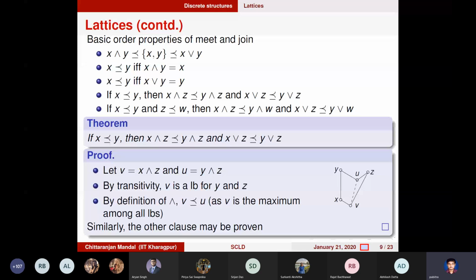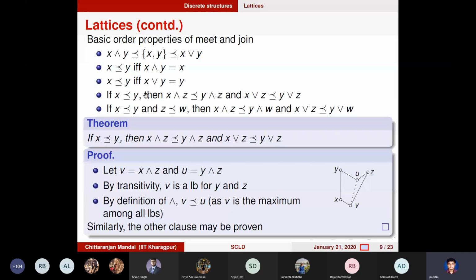So these are called the order properties, which basically means that if we take two elements x and y, they are lower bounded by their meet and upper bounded by their join. So x and y lie between the meet and the join. Lower bounded, upper bounded means again this less than or equal to symbol.